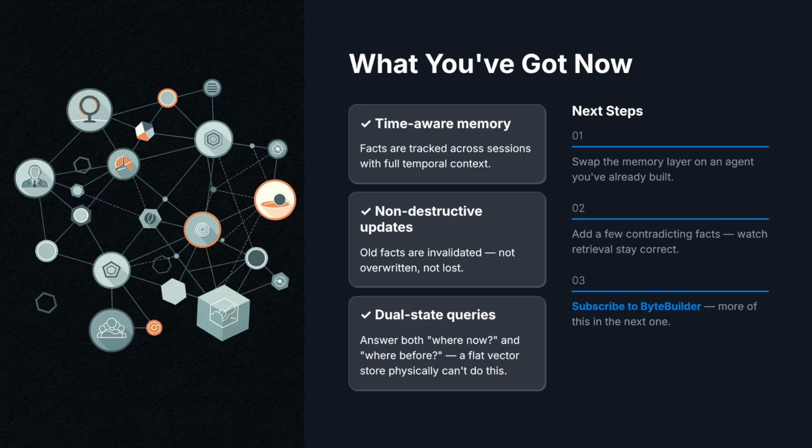Alright, let's look at what you've got now. Your agent has memory that actually understands time. When a user updates a fact, the old one doesn't vanish and it doesn't stick around pretending to be current. It gets marked as past and you can still query it on purpose, so you can finally answer both questions. Where does this user live now and where did they live before? A flat vector store physically can't do that. Next step. Take an agent you have already built and swap its memory layer for this. Watch how many stale fact bugs just disappear.